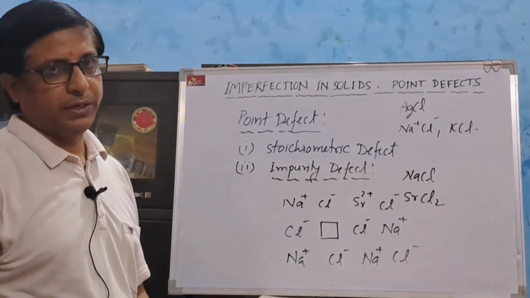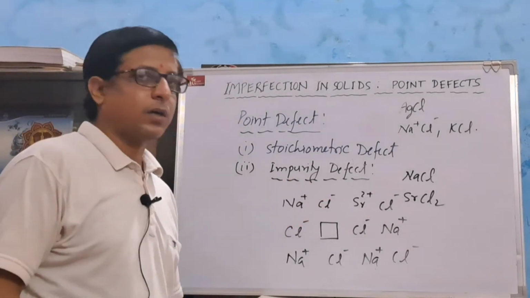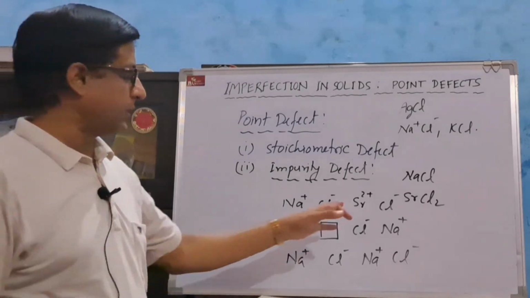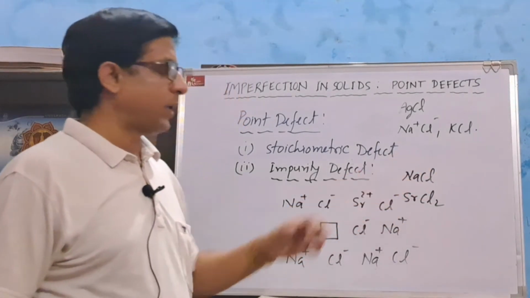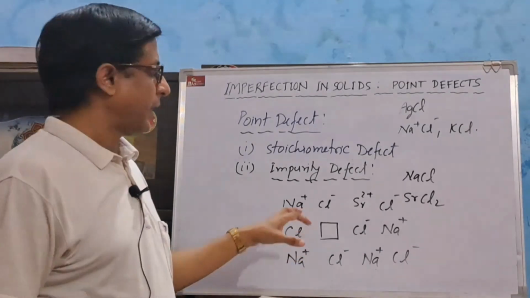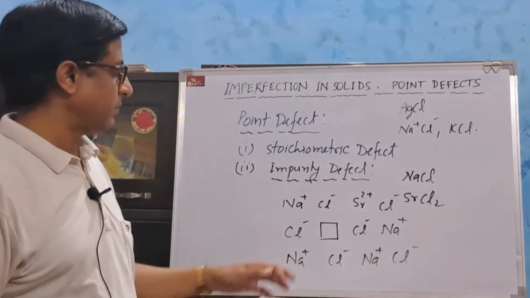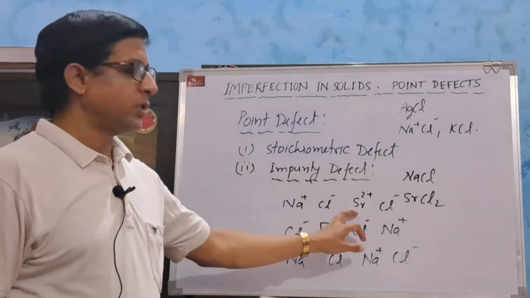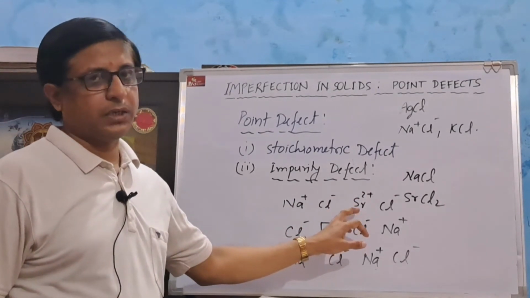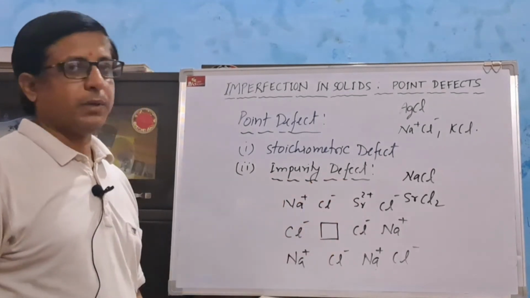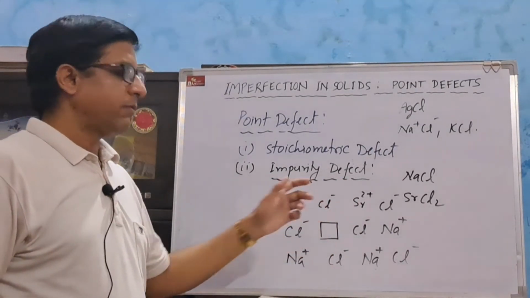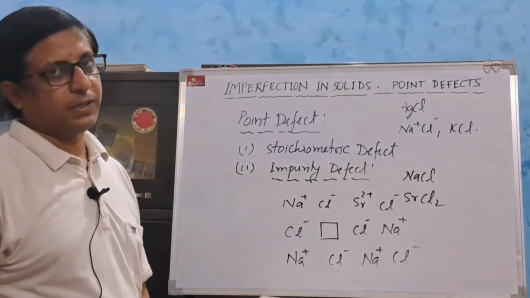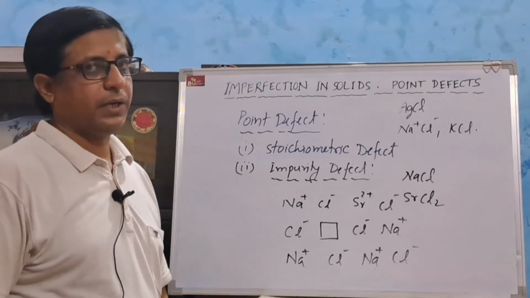Next is impurity defect. In case of impurity defect, the lattice positions are occupied by some foreign cations. If we mix molten sodium chloride with strontium chloride and the mixture is crystallized, it has been found that some positions of sodium ion are occupied by strontium ion. In order to maintain the electrical neutrality, one more sodium ion is missing from its original position. So here is vacancy defect. This defect is known as impurity defect.